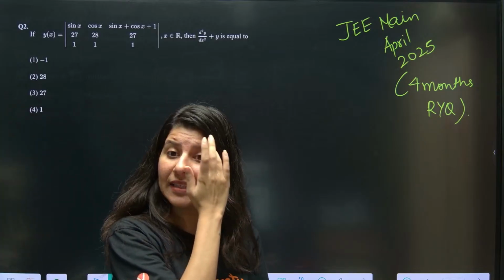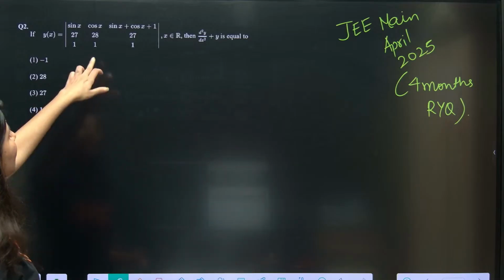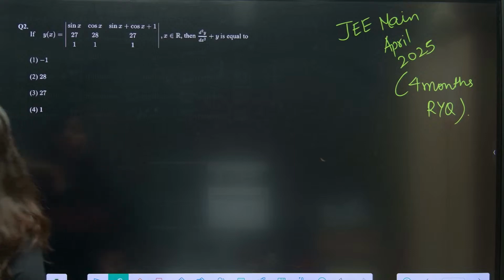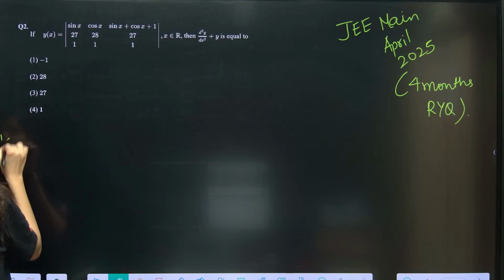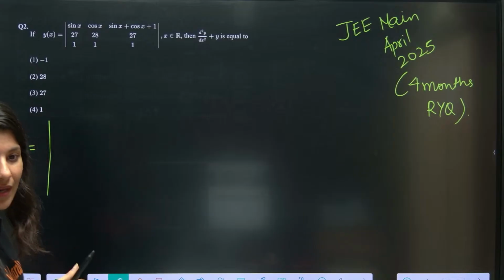Okay, d2y by dx2 plus y is equals to what? So we need to double differentiate this. Okay, how to do that? See, understand, y dash of x. Tell me, ma'am, row wise, so differentiate the row number 1 right here.